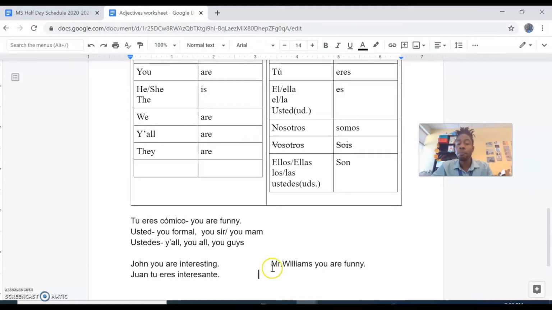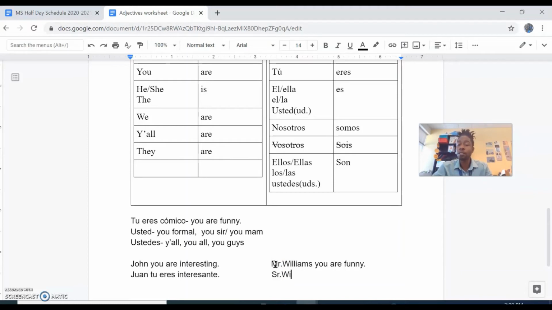So when we see Mr. Williams, we already see that this is someone we're calling Mr. We're not calling this person by their first name. And this is one of the hints I'm going to give you, besides physically saying the president or someone else's title like a judge or the principal or the head of school. This is where you will see that I want you to use usted, and that hopefully most other teachers will want you to use usted too.